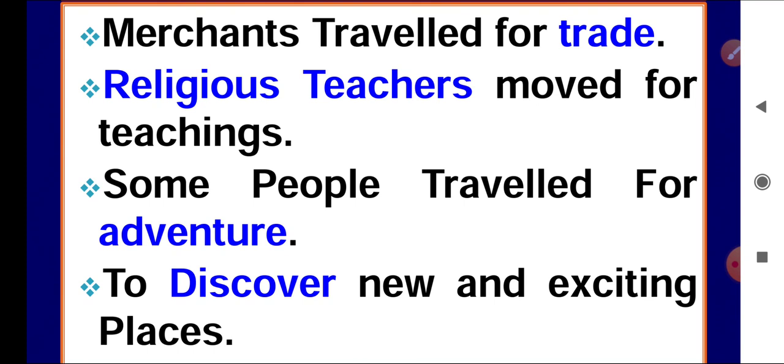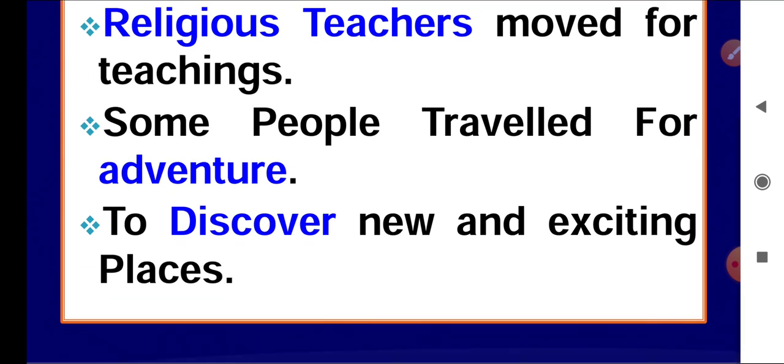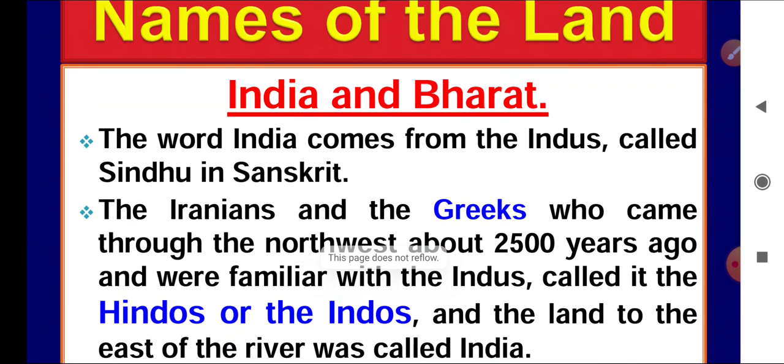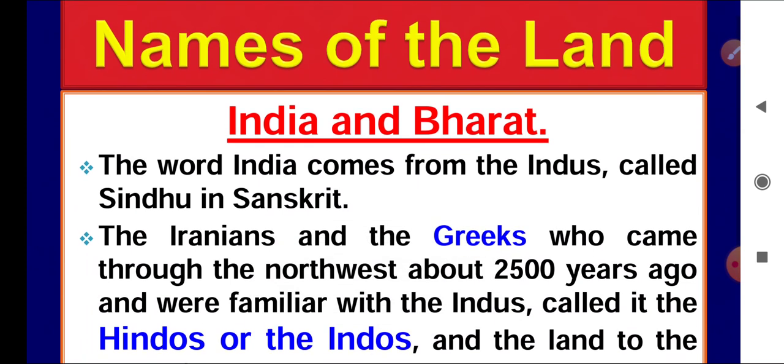You might have heard about Magellan, Marco Polo, Columbus and Vasco da Gama, who discovered India in 1498. So these are the people who discovered and moved from one place to another.